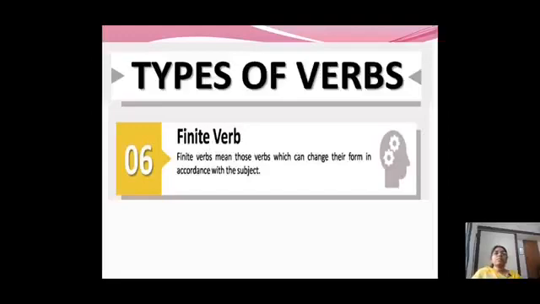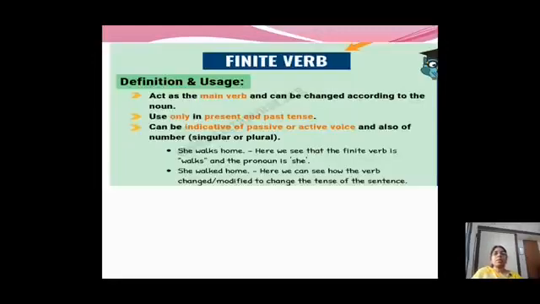Next comes finite verb. Finite verb means a verb which can change its form in accordance with the subject. Example. Definition you saw: it acts as a main verb and it can be changed according to the noun. And the second point is that it is used only in present tense and past tense. It can be indicative of passive or active voice and also the number, singular or plural.